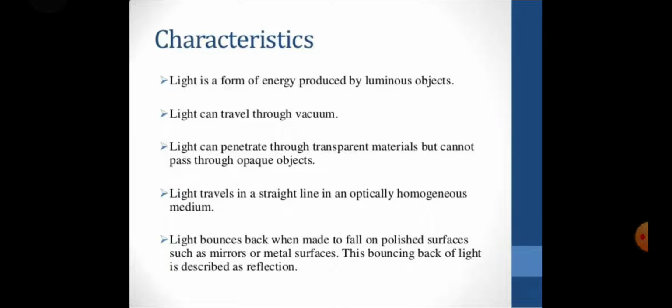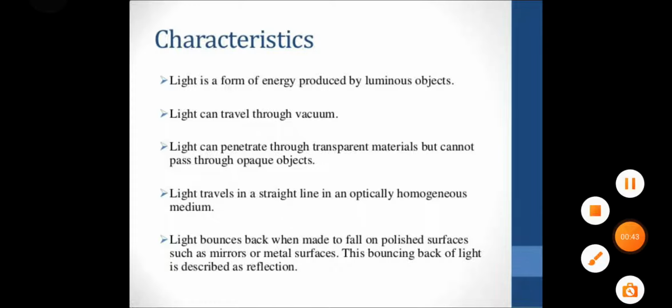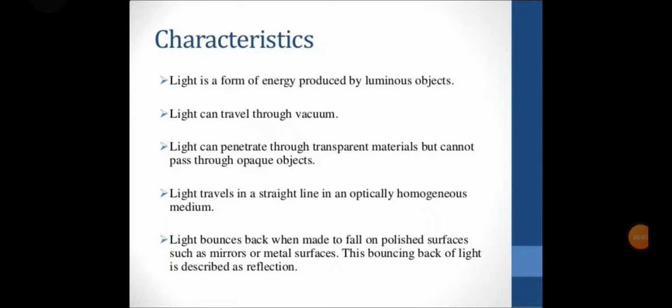Characteristics of light. Light is a form of energy produced by luminous objects. Light can travel through vacuum. Light can penetrate through transparent materials but cannot pass through opaque objects. We know that light can penetrate through transparent materials, which allow light to flow through them, but opaque objects do not allow light to penetrate through them.